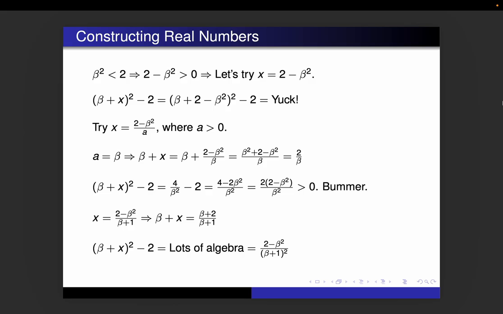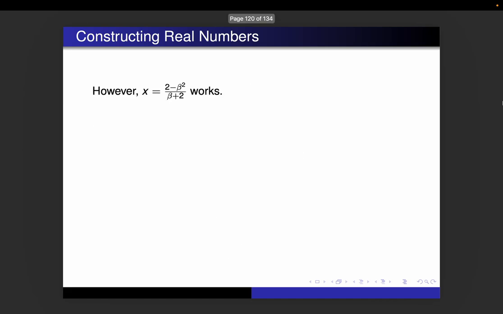Again, we get that 2 minus beta squared up there. We know that 1 is positive. Sadly, again, we get a positive number in the numerator and a positive number in the denominator, so that's greater than 0. So that didn't work out either. At this point, we may be getting a little bit dejected, but let's try one more time. Instead of beta plus 1, let's try beta plus 2, right? And it turns out that if we put beta plus 2 in the denominator, it will work.